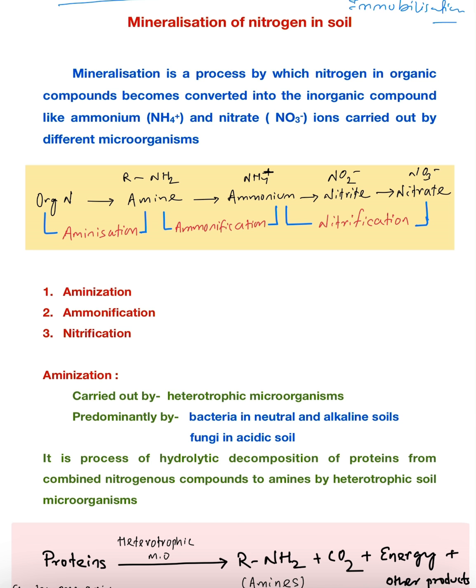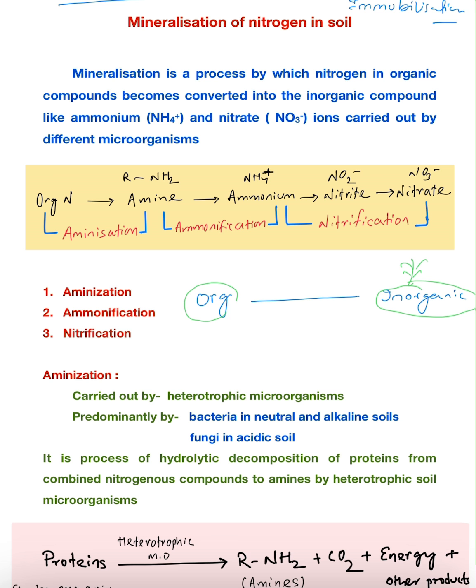So let us first understand the difference between mineralization and immobilization. Let us first see mineralization. The elements are present either in the form of organic or in the form of inorganic. If I ask whether a plant will uptake nutrients in organic or inorganic form, the answer will always be inorganic.